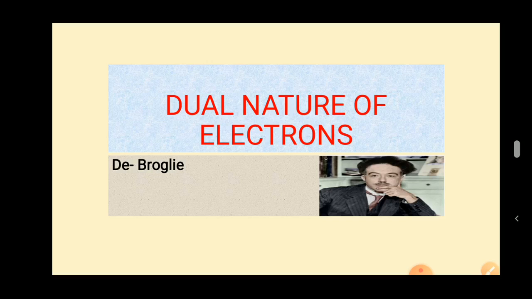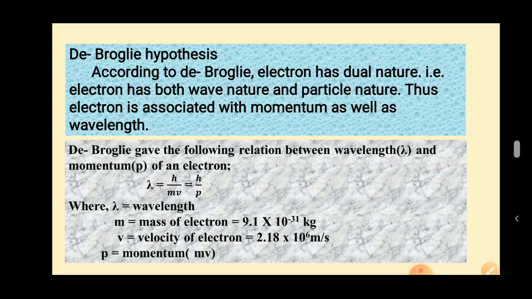You can see the picture of de Broglie. Now this is called the de Broglie hypothesis. What is the meaning of hypothesis? Hypothesis means it is not a principle or a postulate. It is nothing but just a suggestion; he has given an idea.